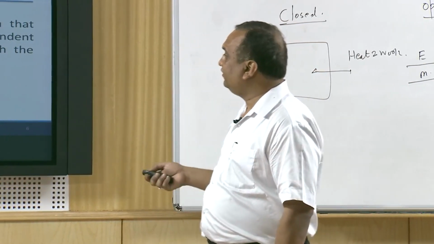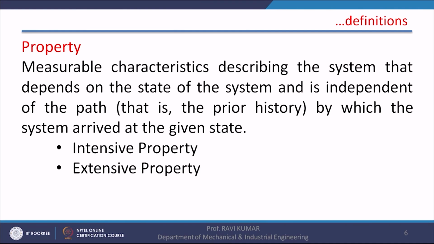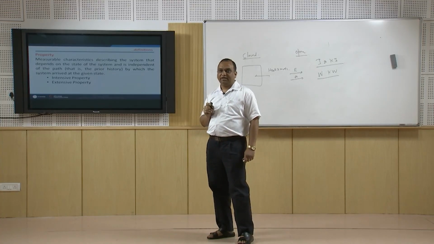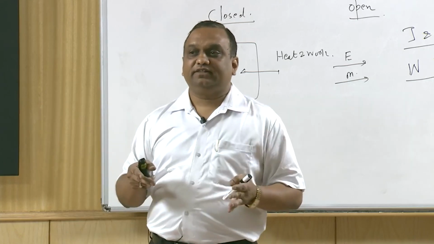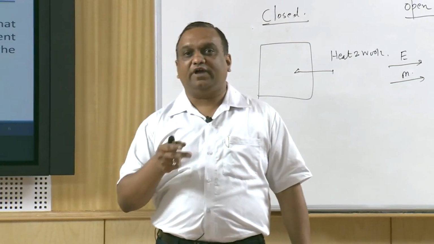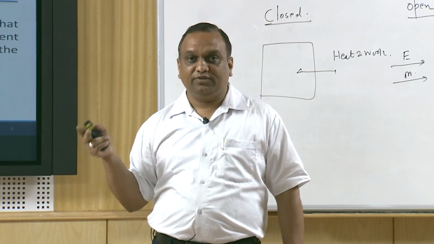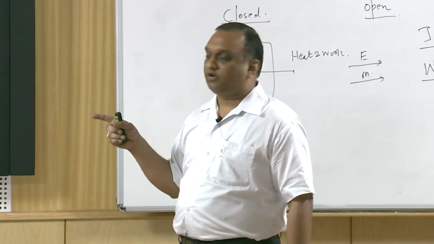Now the properties are classified as intensive property and extensive property. Intensive properties are those properties of the system which are independent of the mass of the system. For example, temperature. In a room, whether the mass of the air is 5 kg or 6 kg or 7 kg, the temperature is not going to change with mass.